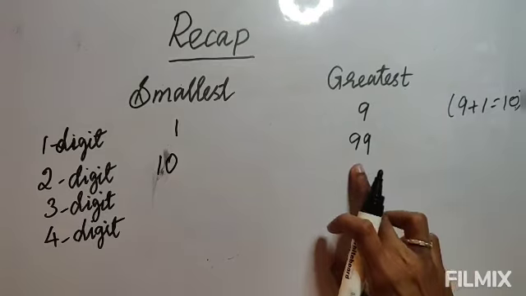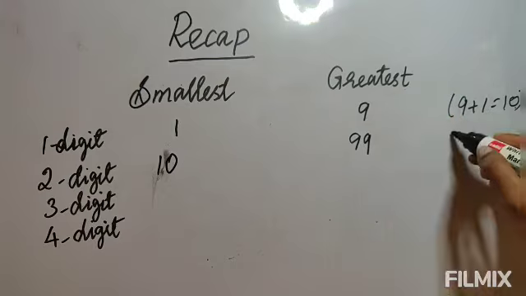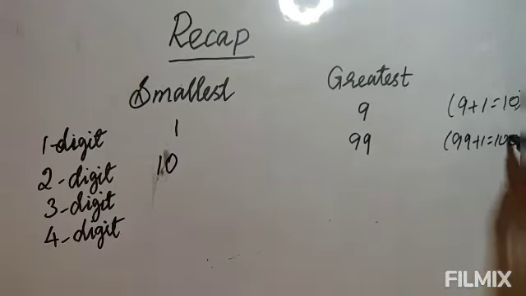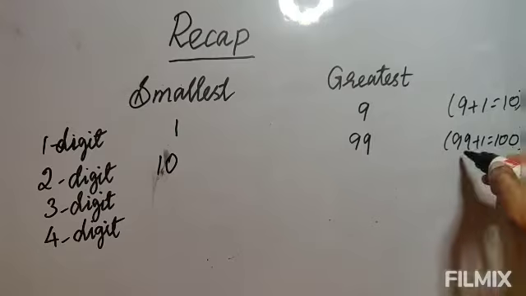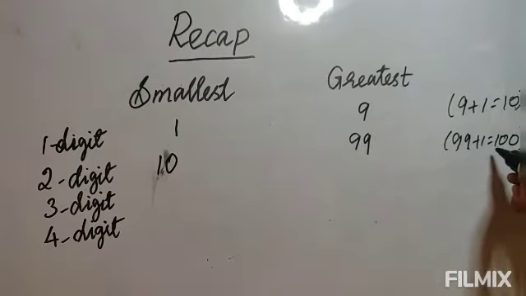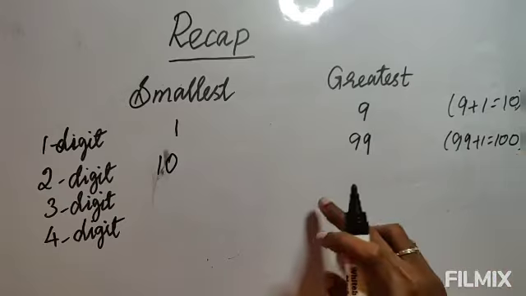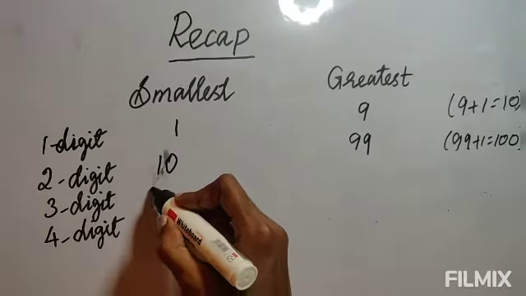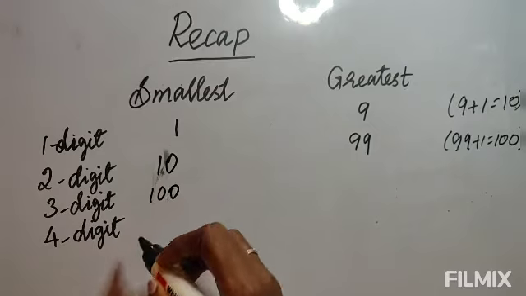Okay. So with this, if you plus 1, 99 plus 1, you will get 100. So 100, now this is a 3 digit number. 99 has only 2 digits. Now 100, there are 3 digits. So 100 is the first 3 digit number, so it is the smallest 3 digit number.